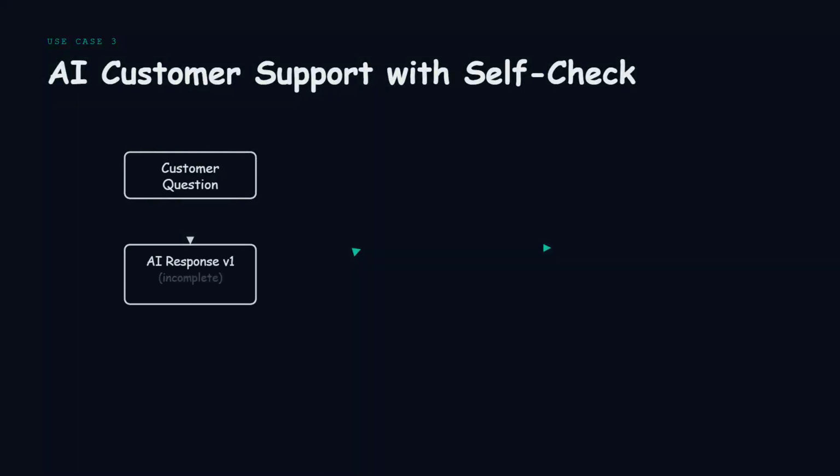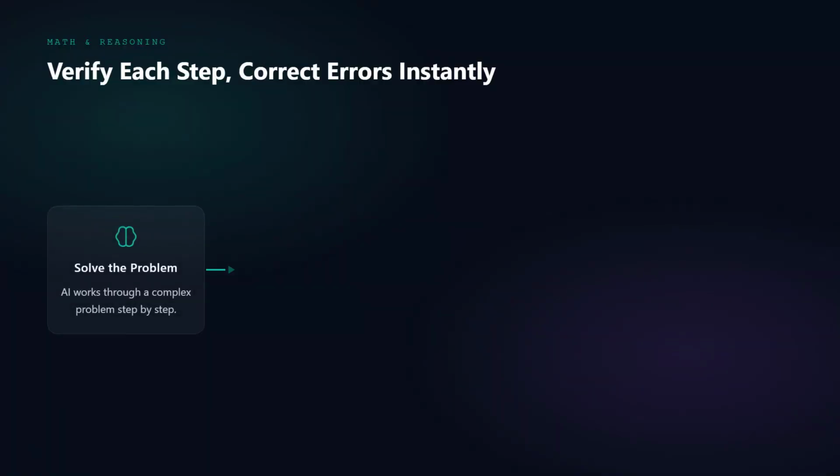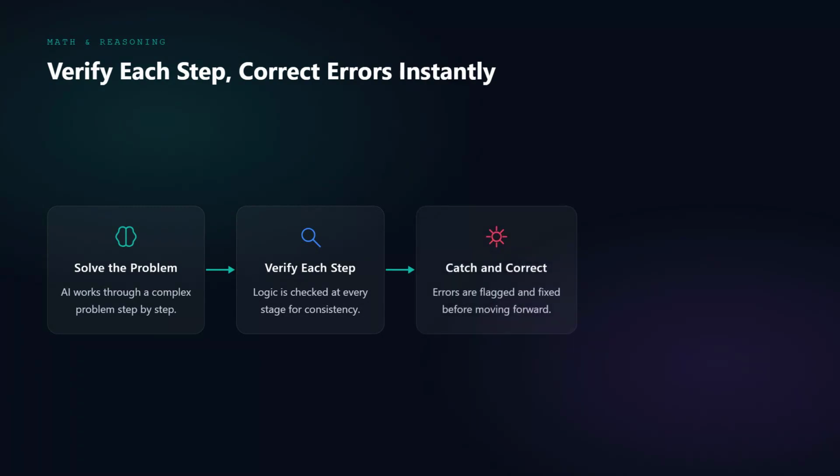Third, customer support. An AI generates a response to a customer question, checks whether it fully answers the query, and regenerates a more complete response if necessary. Fourth, math and reasoning. An AI solves a complex problem, verifies the logic at each step, and corrects any inconsistencies immediately. The common thread, reflection reduces errors and improves quality automatically.